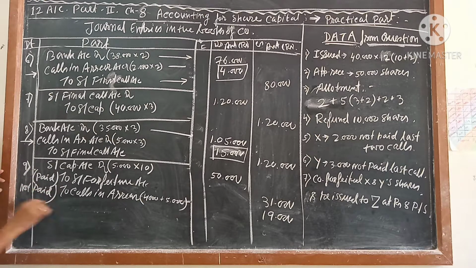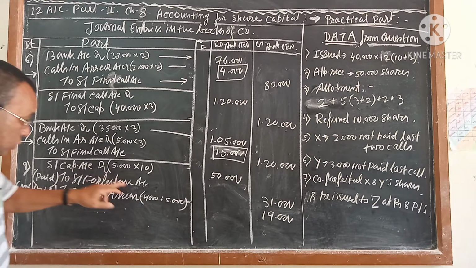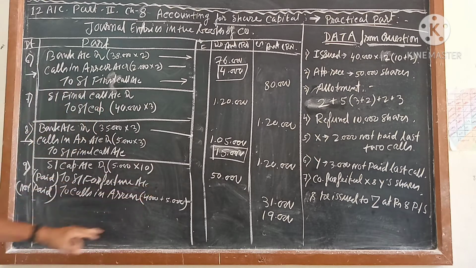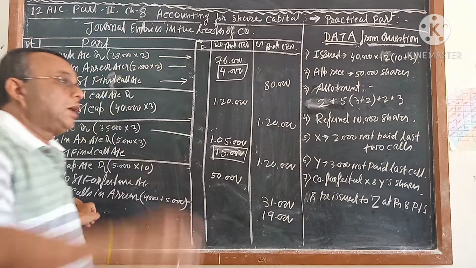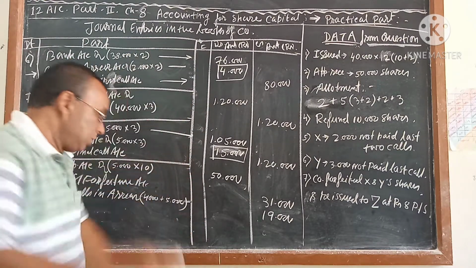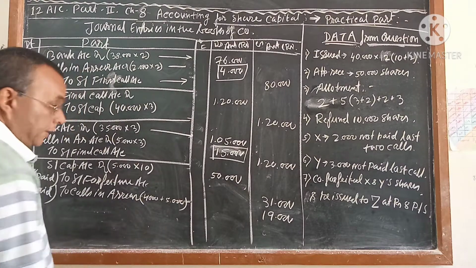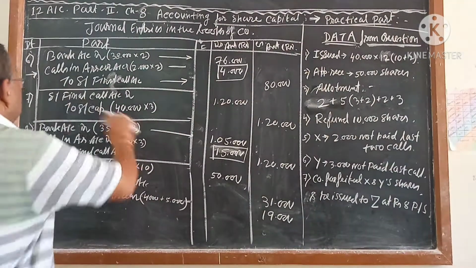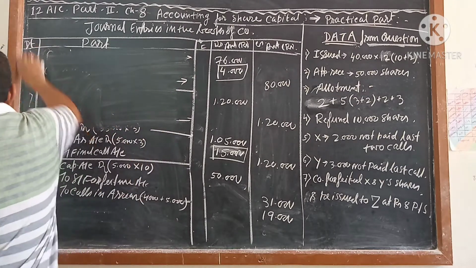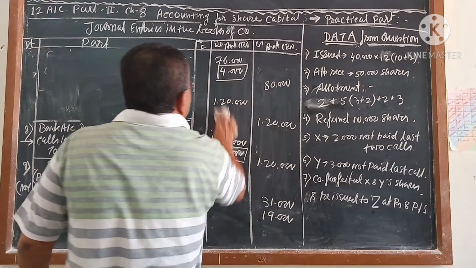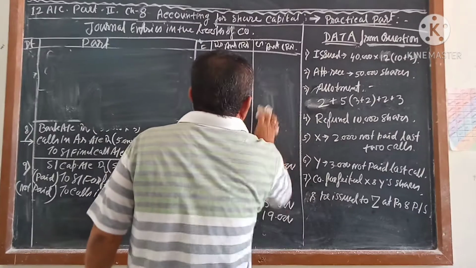Share forfeiture means which is paid or received by the company, and calls in arrear means which is not paid by the shareholder or not received by the company. Next we are going to pass the reissue. This is the entry we have passed for cancellations.